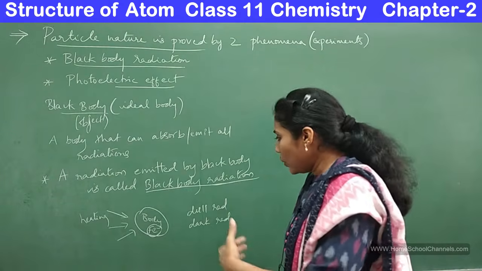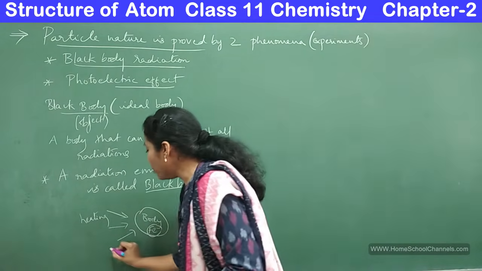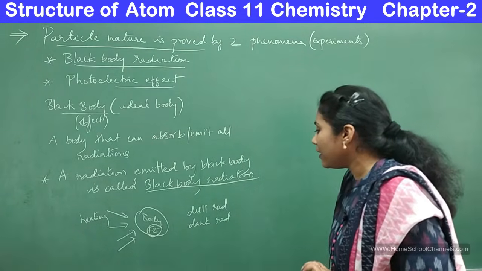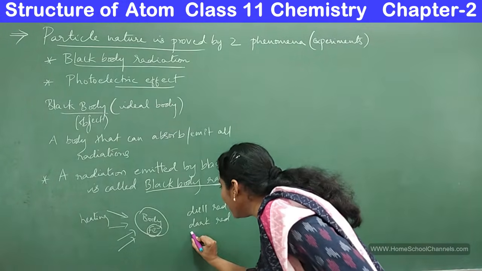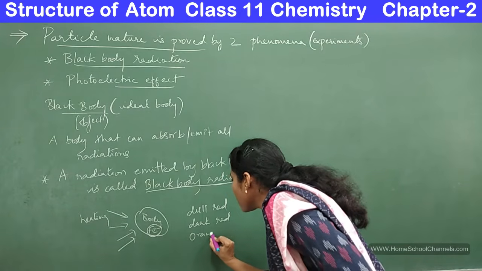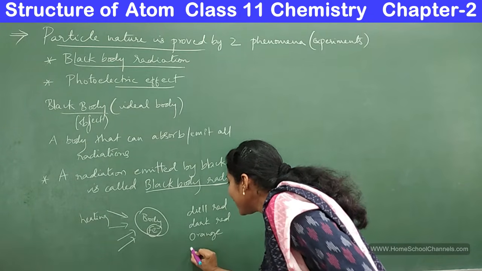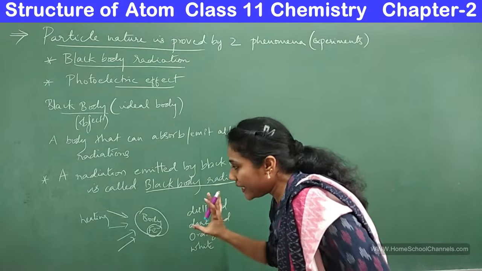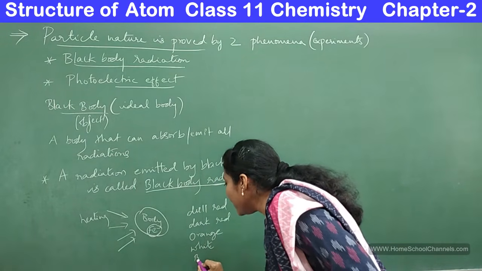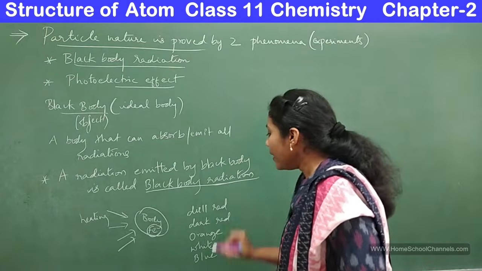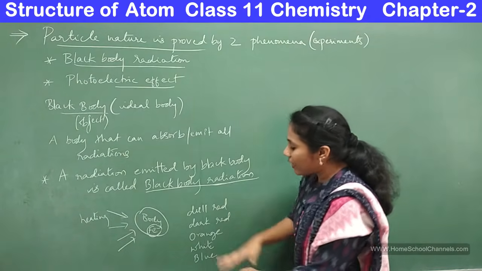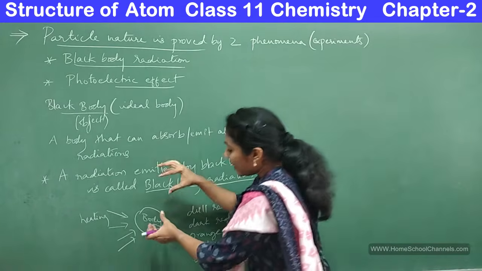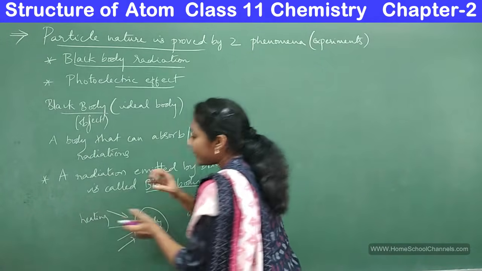Slowly, with more and more heating, the same thing becomes orange next. Then you would observe white color, and on extensive heating you would finally observe blue color.